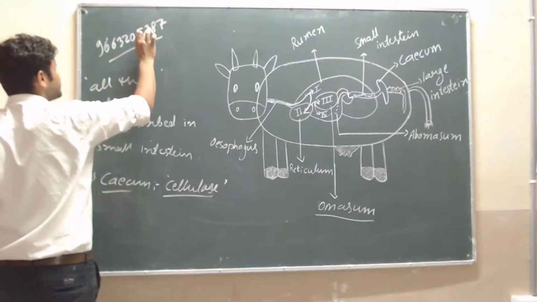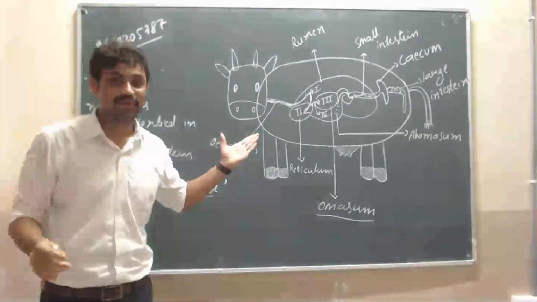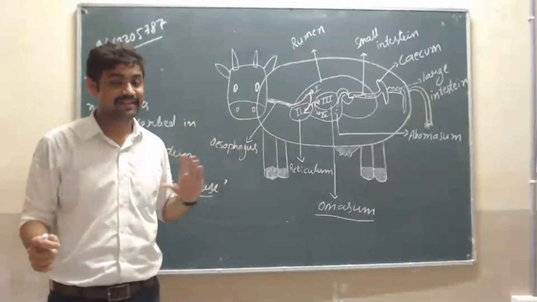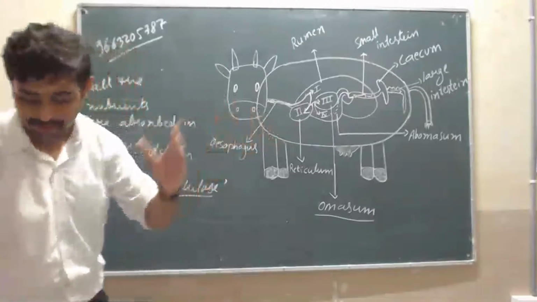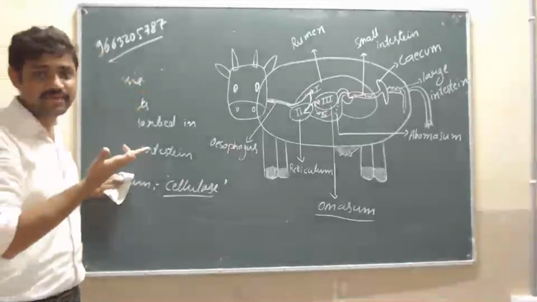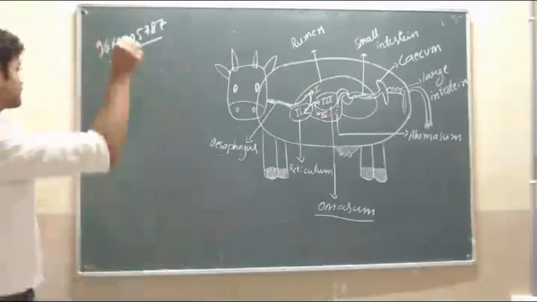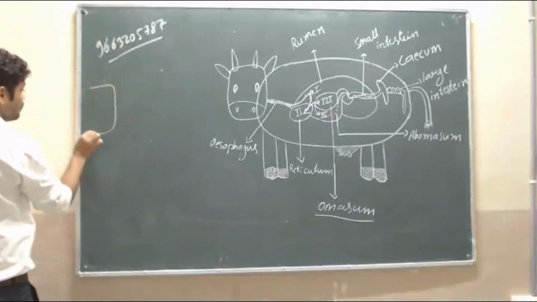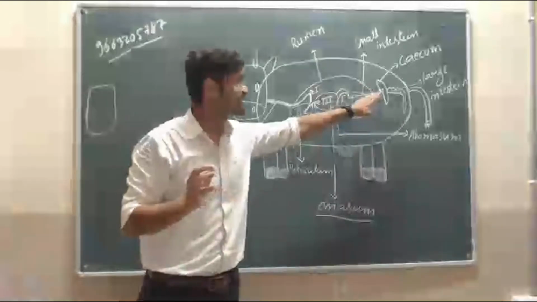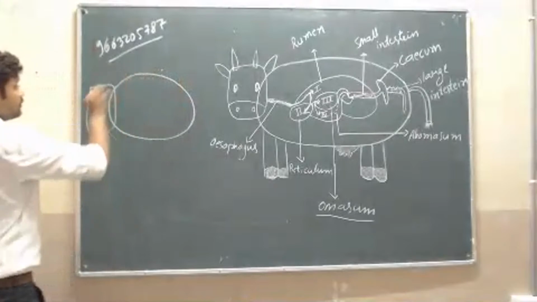Today's homework for you is to draw and label a neat diagram of the digestive system of an animal. Which animal? Ruminants. Sir, it's tough, sir, but don't worry. You have to draw it easily. That is simple. Mainly, we want the 4 chambers as well as the small intestine, cecum as well as large intestine. Simply do like this.